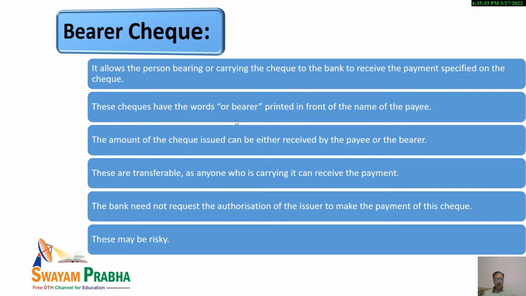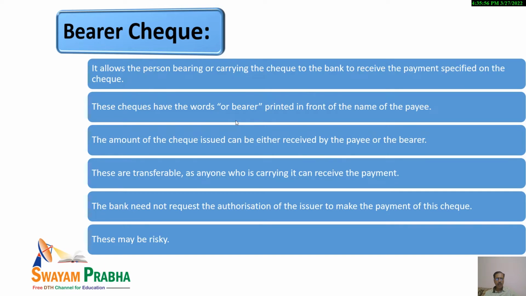What is more is that the amount mentioned in the check can be received either by the payee or by the bearer. So in case some bearer presents the check to the bank, it becomes the duty of the banker to pay the amount to the bearer.